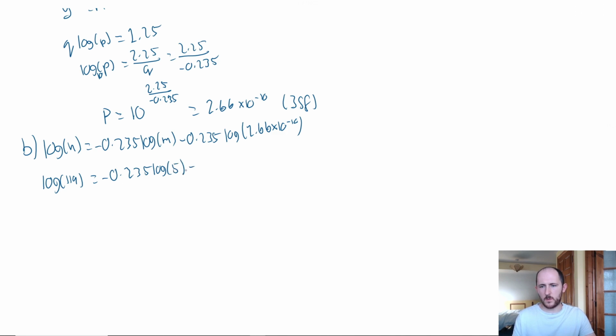The reason why I decided to use the logarithm one is because A, I wanted to show you how to sub into logarithmic equations, but also B, it is usually good practice, if they give you some kind of choice, to actually sub into the equation that you form yourself.